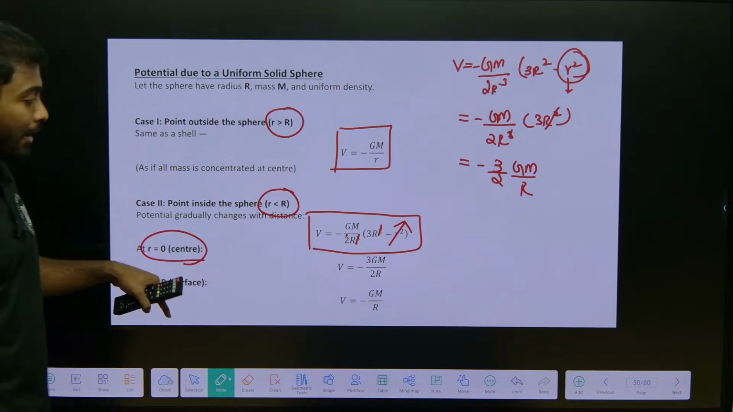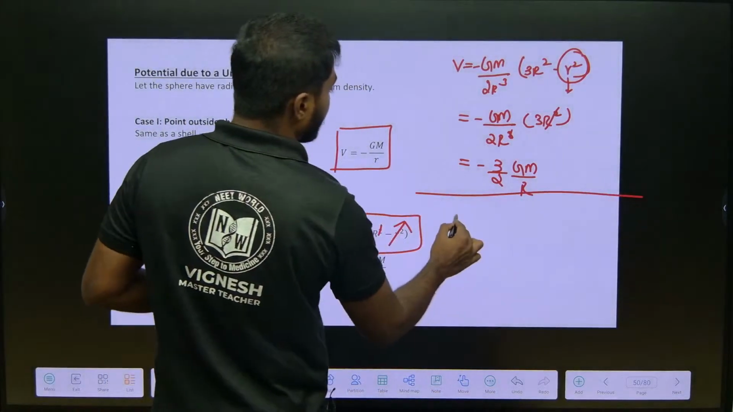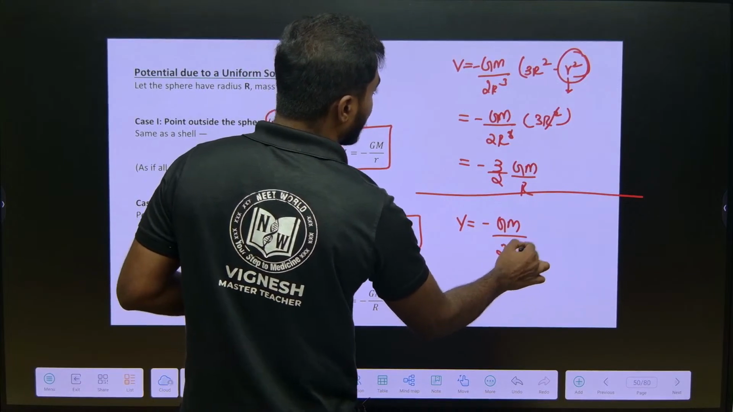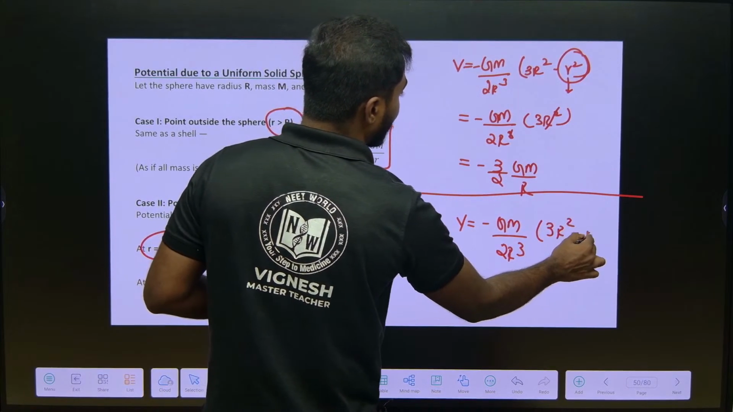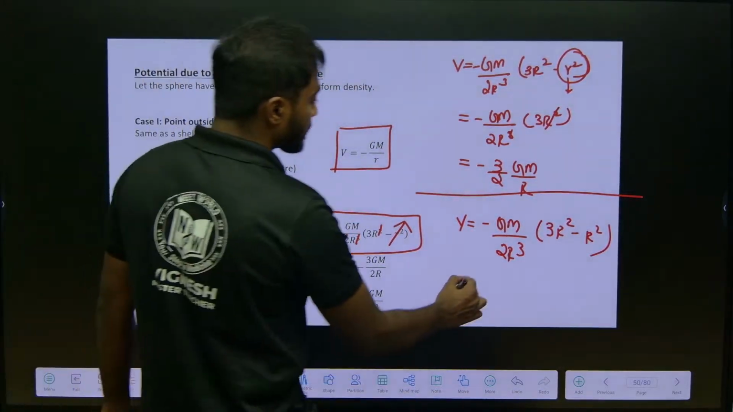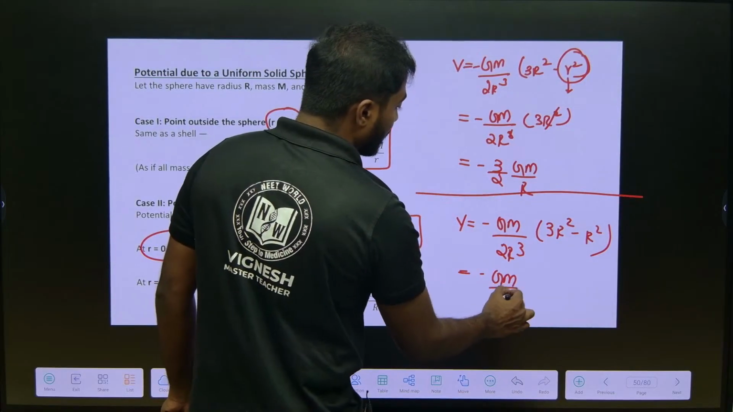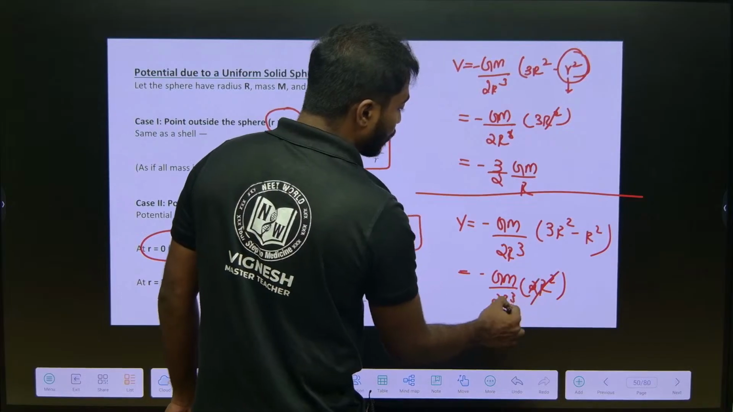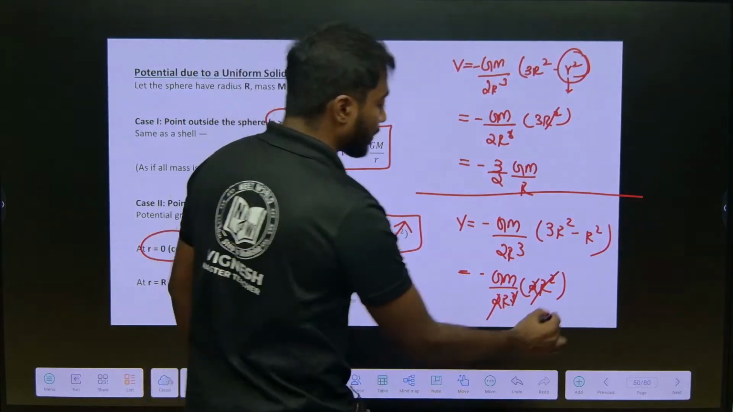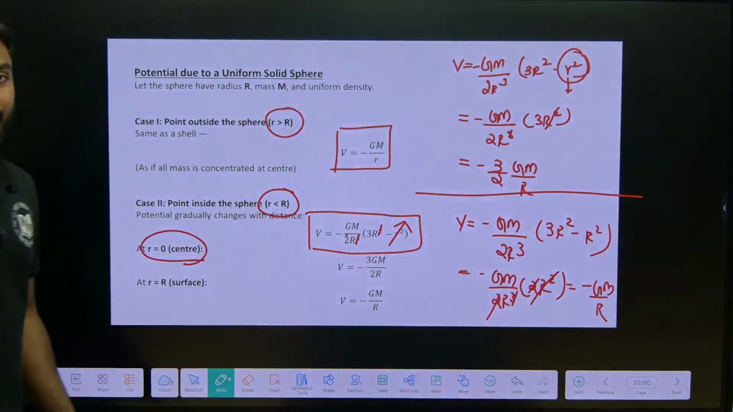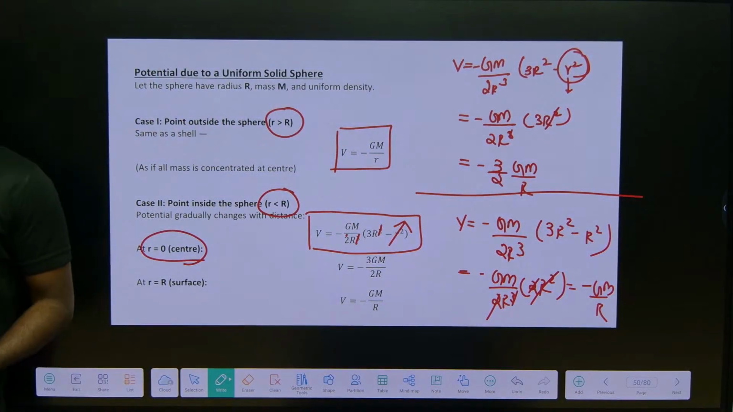When r is equal to R, at the surface, what happens? V is equal to minus GM by 2R cube into 3R square minus R square, which is minus GM by 2R cube into 2R square. The 2s get cancelled, and R cube with R square leaves R. So the formula is minus GM by R.